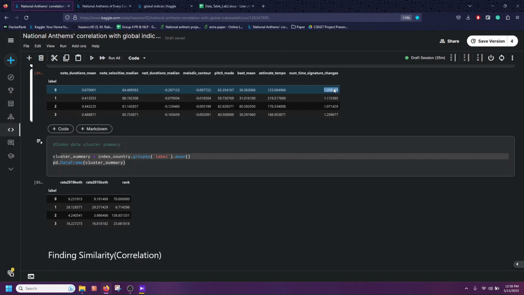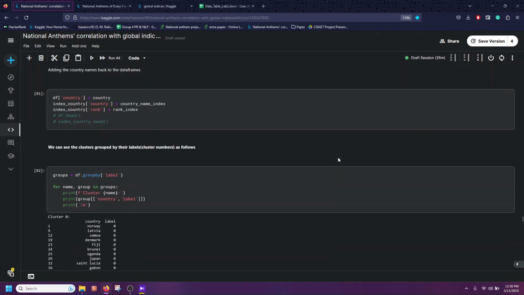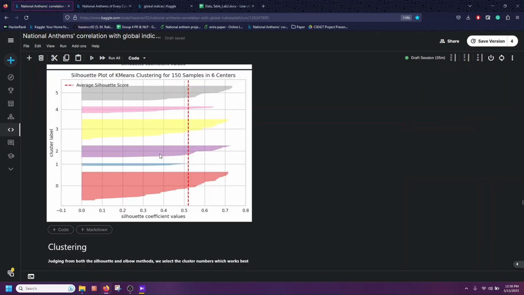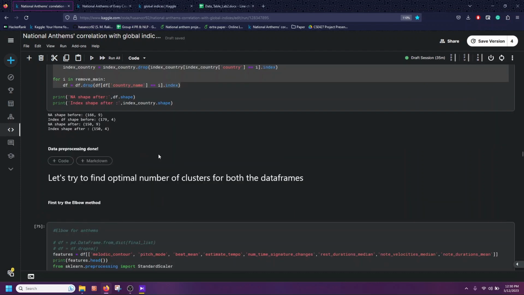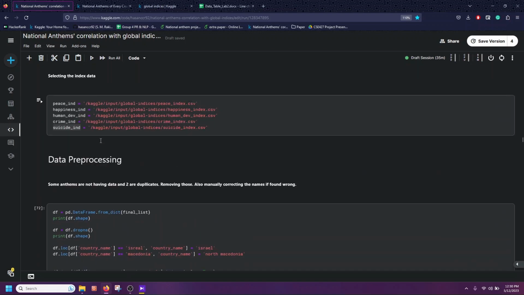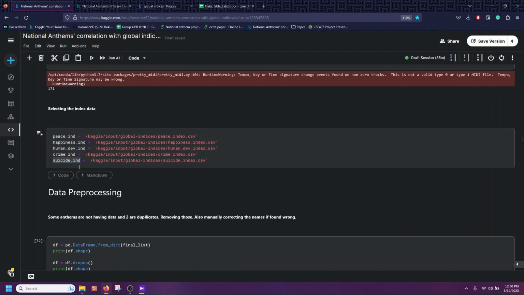So we can conclude that there is a very high correlation between certain musical characteristics and these global indices. I mean, their suicide rate or peace or other things. We can do all the same for other indexes as well, like happiness index and crime rate, etc. But I have not found any significant correlation between these scores and the national anthems for crime index and human development index. I have found significant correlations only in 3 indexes, like peace index, happiness index, and suicide index.